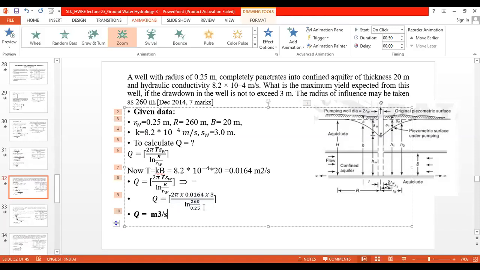Just to check the answers: 8.2 into 20, 164 into 10 raised to minus 4, yeah, into 2 into 3.14 into 3 upon ln of 260 upon 0.25. So what is the answer?